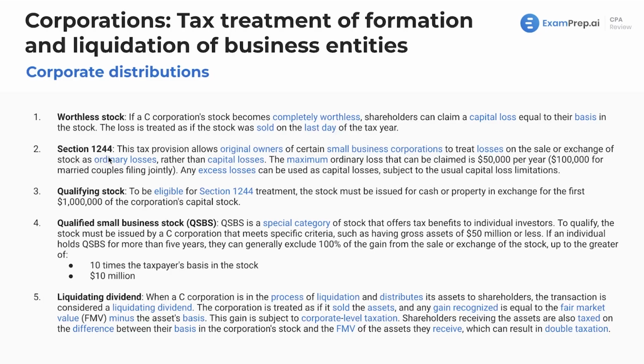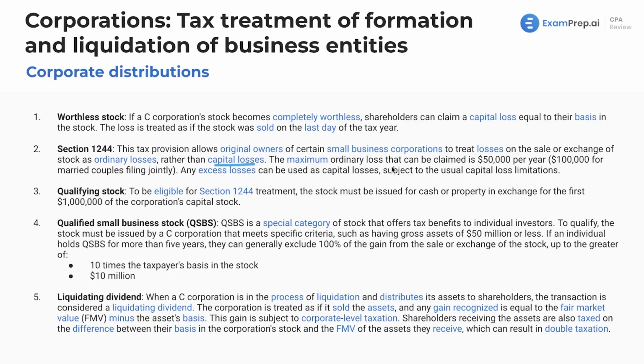What is Section 1244? Well, this is something you should definitely know. This tax provision is going to allow original owners of certain small business corporations to treat losses on the sale or exchange of stock as ordinary losses rather than capital losses. And that's good because capital losses, we know, are capped at the $3,000 amount per year, net of capital gains or anything like that.